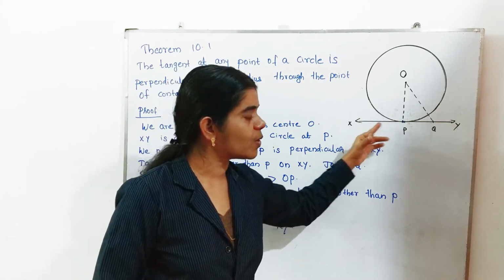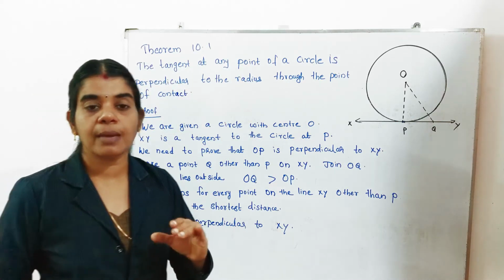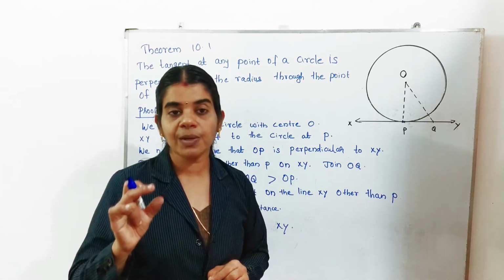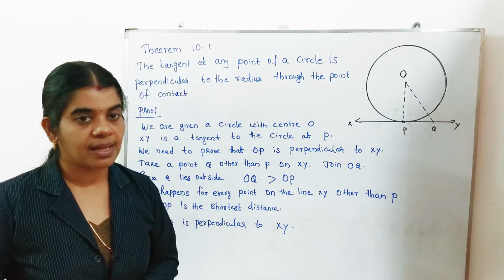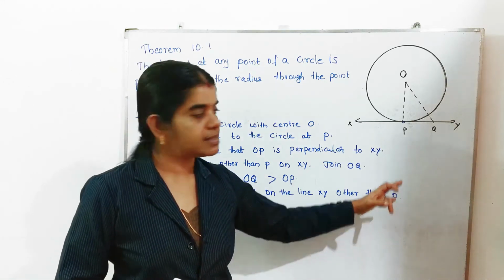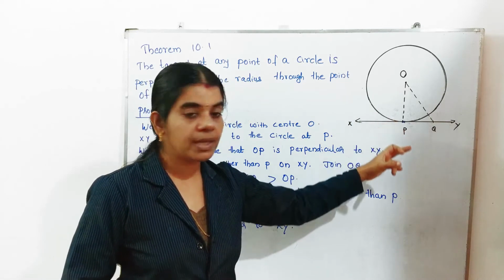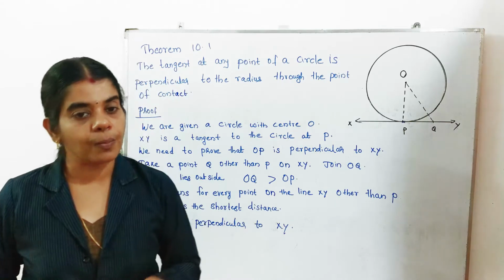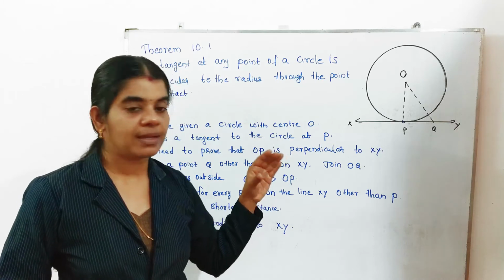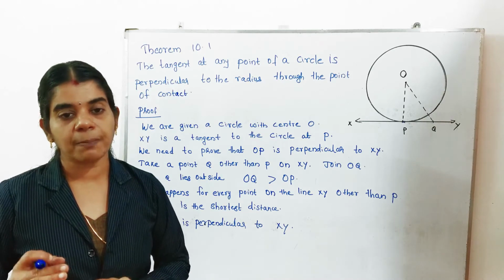Whatever points we are taking on XY, OP will be the shortest distance among all those points. You already studied that the perpendicular distance is the shortest distance, so we can say that OP is perpendicular to XY. Once again, we take a point Q outside the circle and join OQ. OQ will be greater than OP, so OP is the shortest among all these points. So we can conclude that OP is the perpendicular distance.